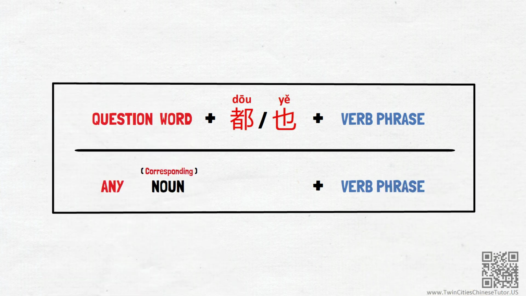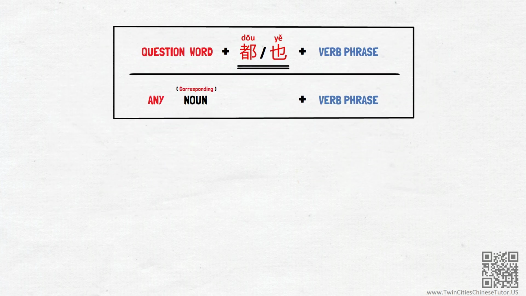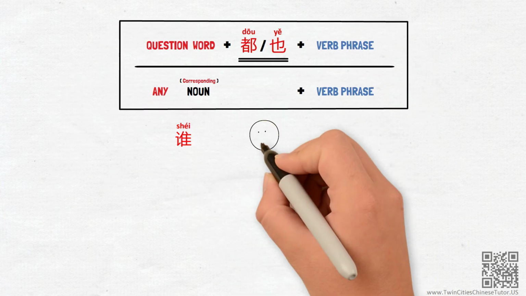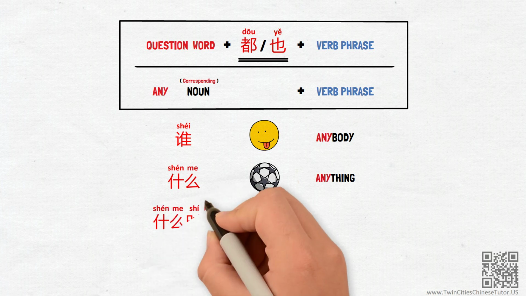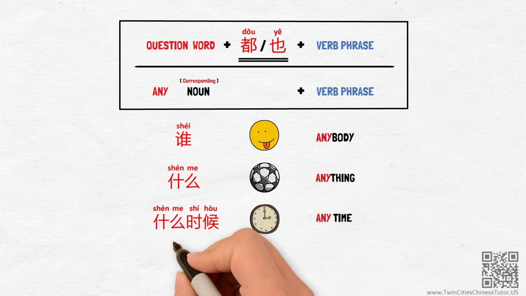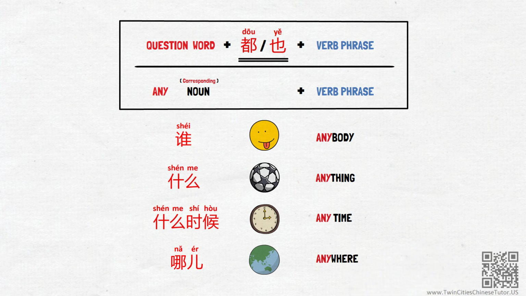You probably recognize that this pattern resembles the lian dou pattern from the even videos. Just like in the lian dou pattern, dou and ye here are interchangeable and you don't need to translate them word for word. We add dou or ye here to signal that question words here are no longer used to build questions. Instead, when used in this pattern, 谁 means anybody or everybody. 什么 means anything or everything. 什么时候 means anytime, and 哪儿 means anywhere or everywhere.